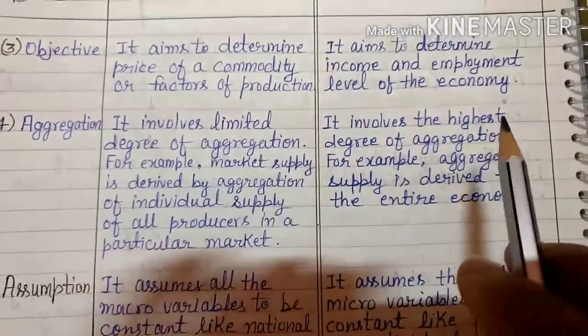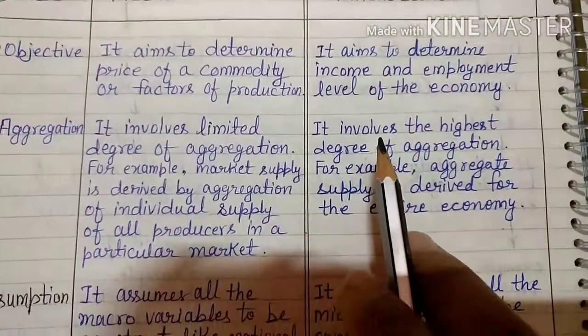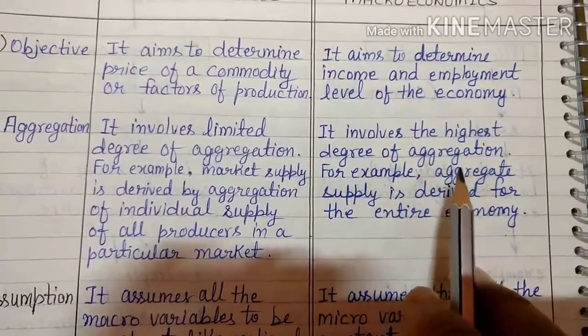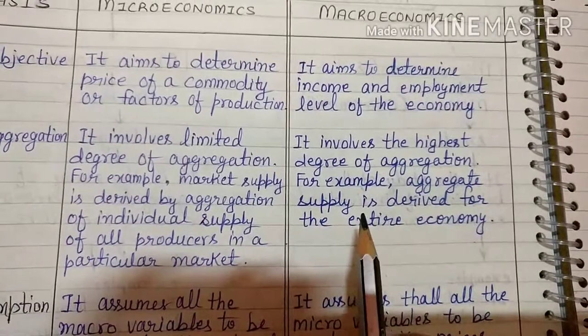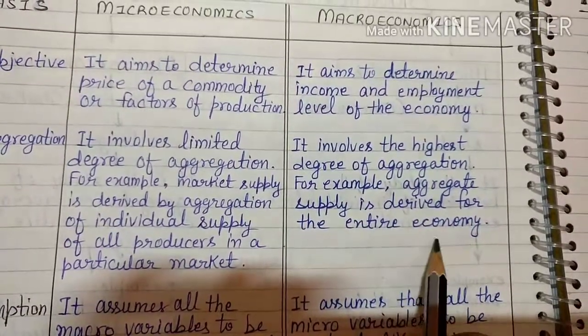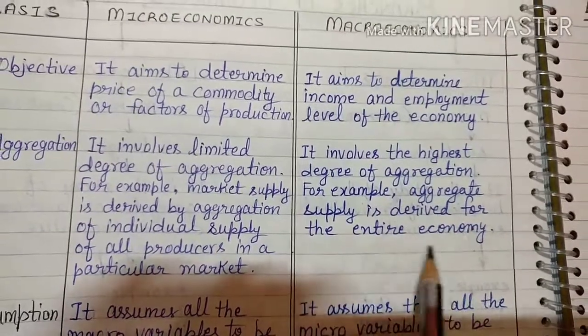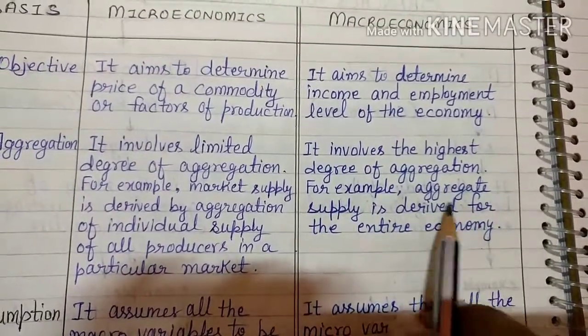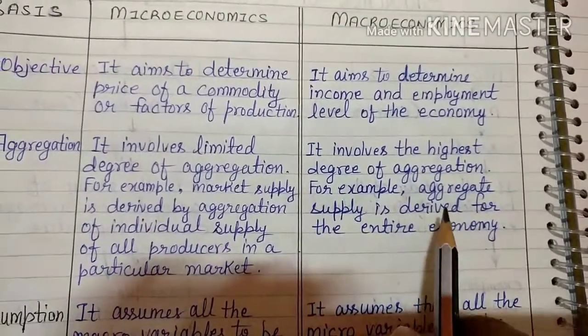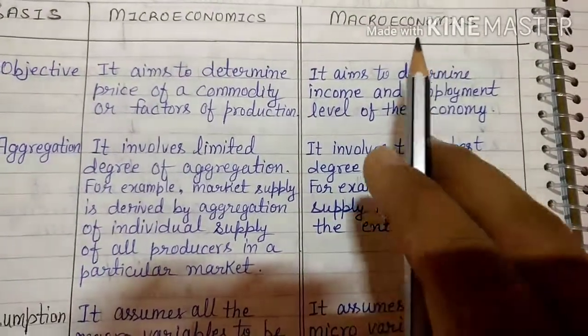Now if we talk about macroeconomics, it involves the highest degree of aggregation. For example, aggregate supply is derived for the entire economy, not for one colony or campus, but here we are talking about the whole economy. What is the whole country's demand for rice? That comes under macroeconomics.